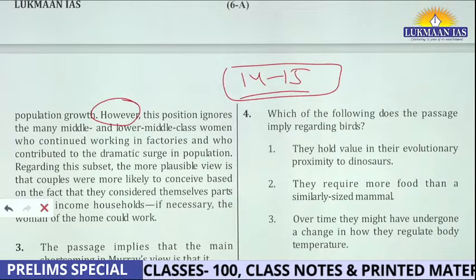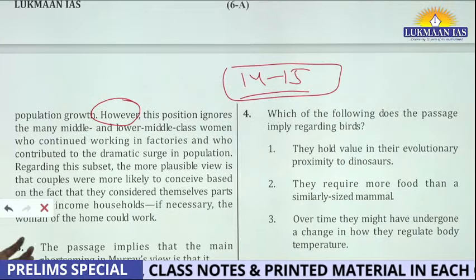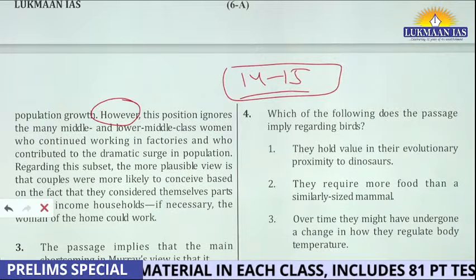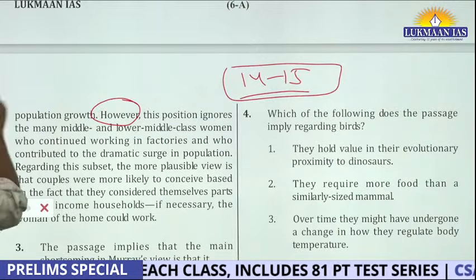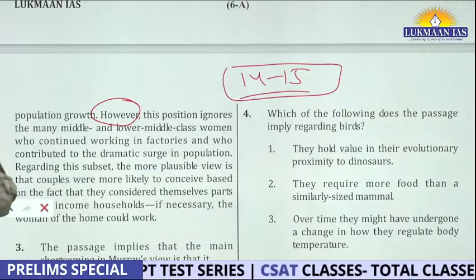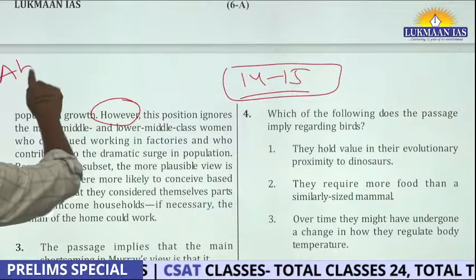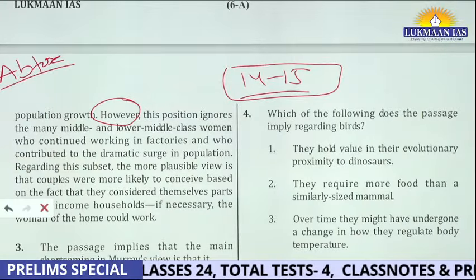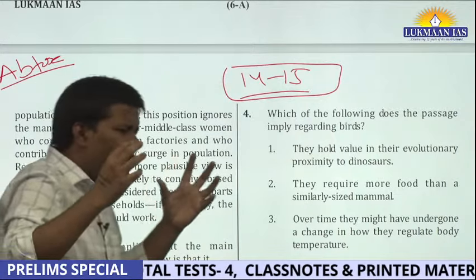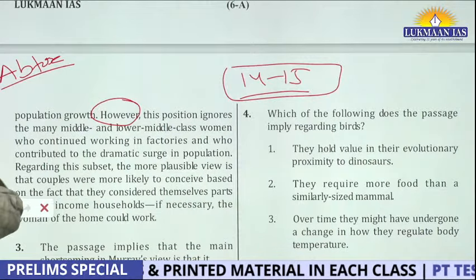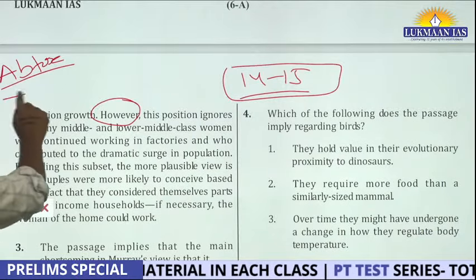But in English, how will your mind grow? One way is reading. When you read a lot, you practice questions. Reading is again of two types. One is abstruse reading. Let's say somebody is reading a very difficult text, like Hegel's The Phenomenology of Mind.